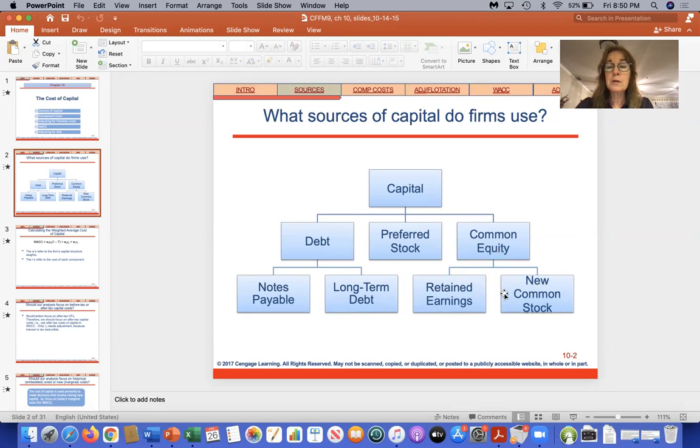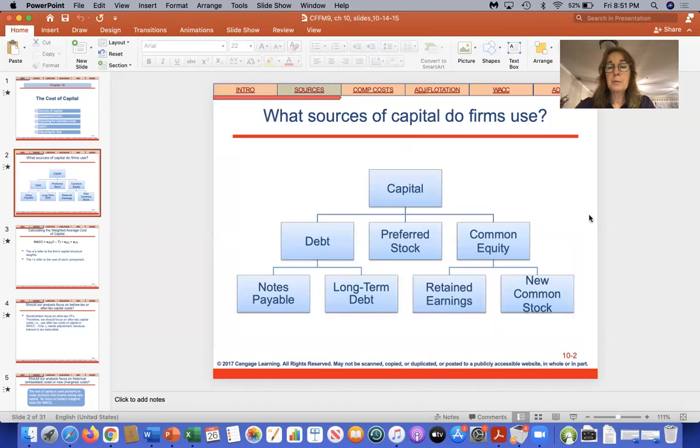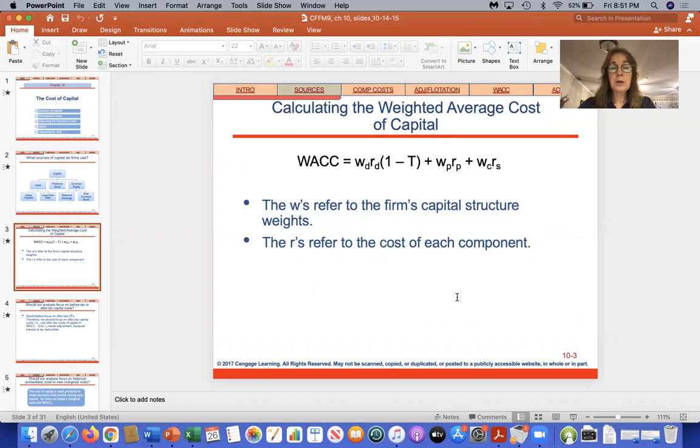The only difference is when you issue new common stock, there's something called flotation costs. That's very small, usually less than 1%. The flotation cost is simply the cost to issue the new stock, the administrative cost to have new stock issued. Of course, if you use retained earnings, you don't have any of these flotation costs, so it would be a little bit less. But anyway, if you use retained earnings, it's still the cost of common equity. All right, so let's look at this formula.